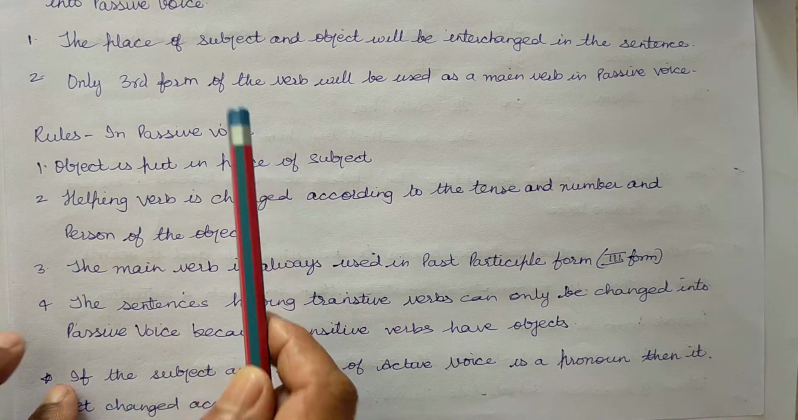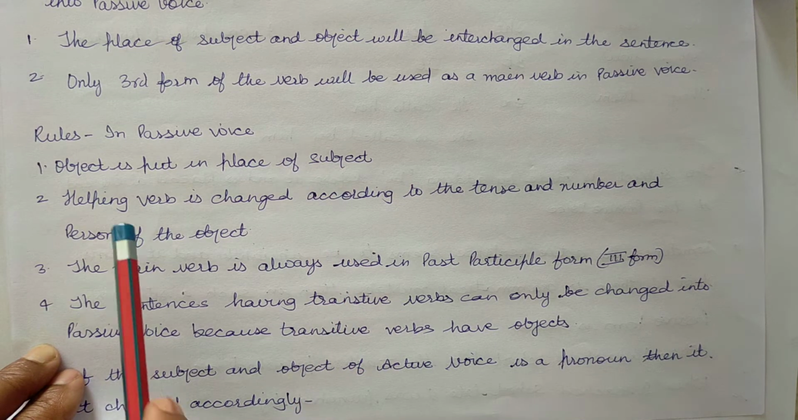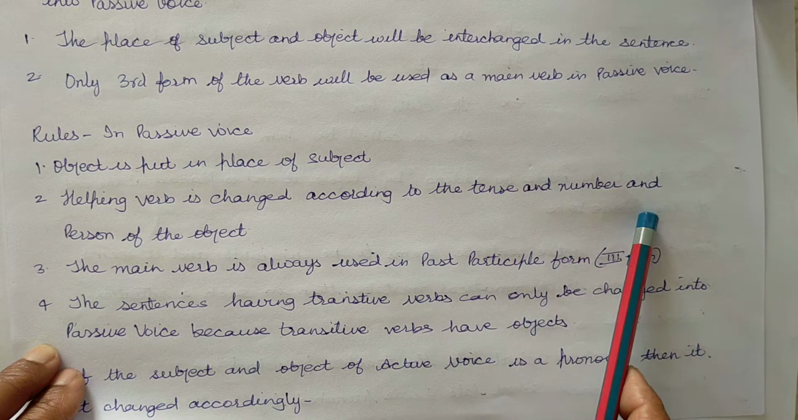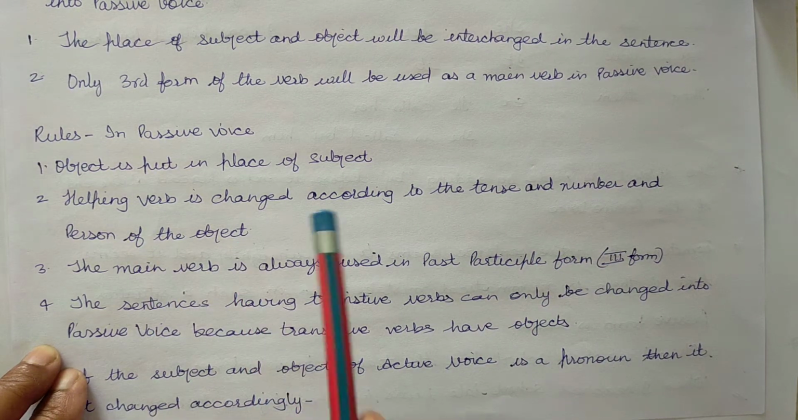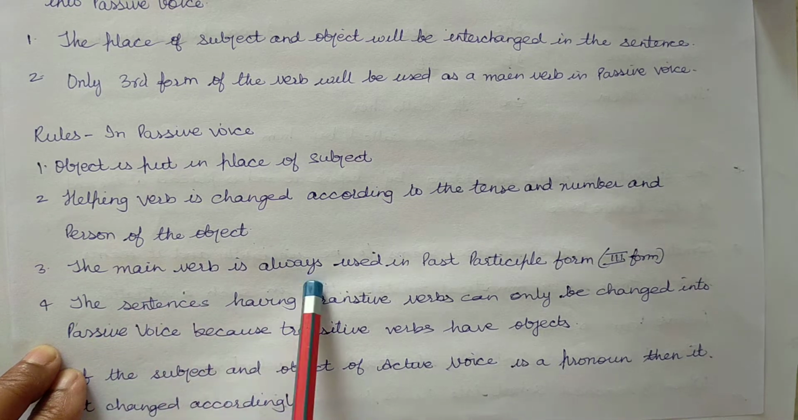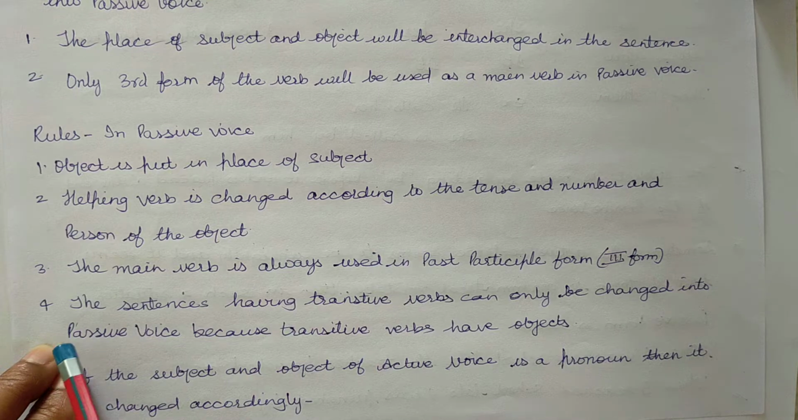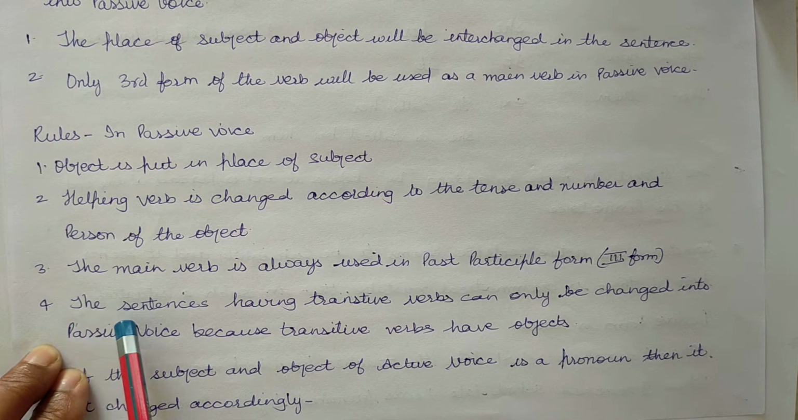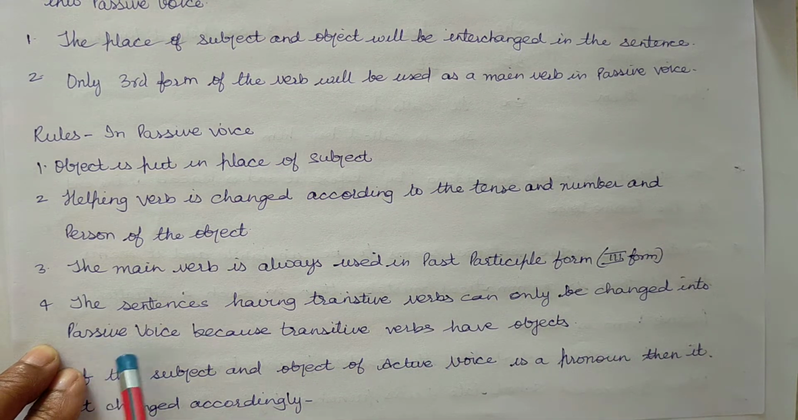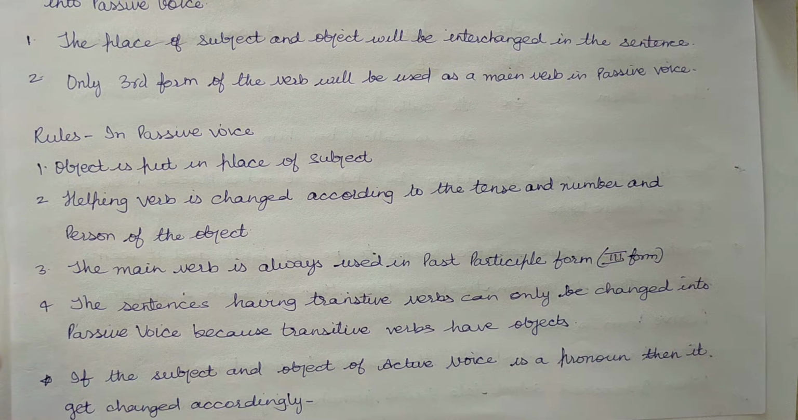In passive voice, object is put in place of subject. Helping verb is changed according to the tense and number and person of object. The main verb is always used in past participle form. The sentences having transitive verbs can only be changed into passive voice because transitive verbs have objects.